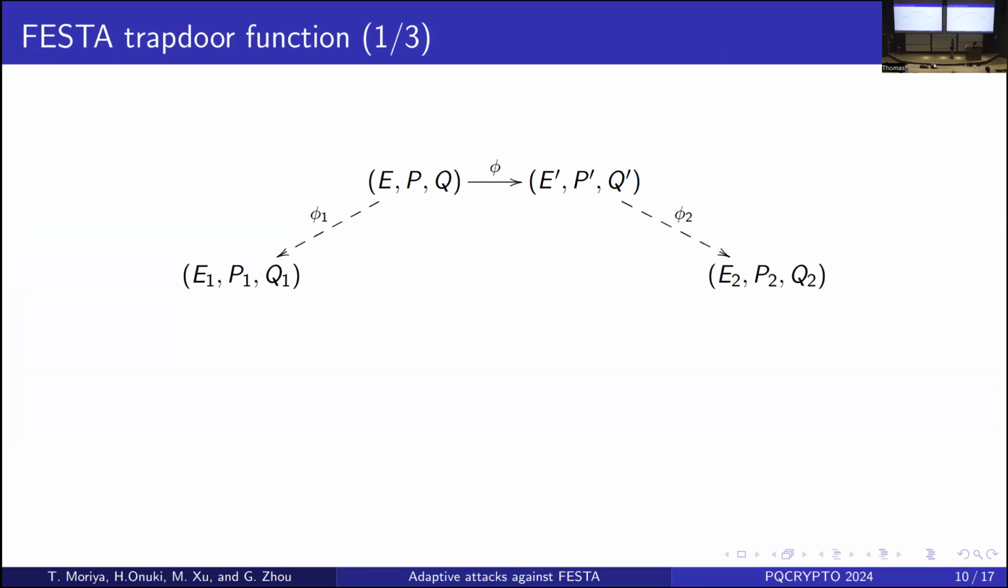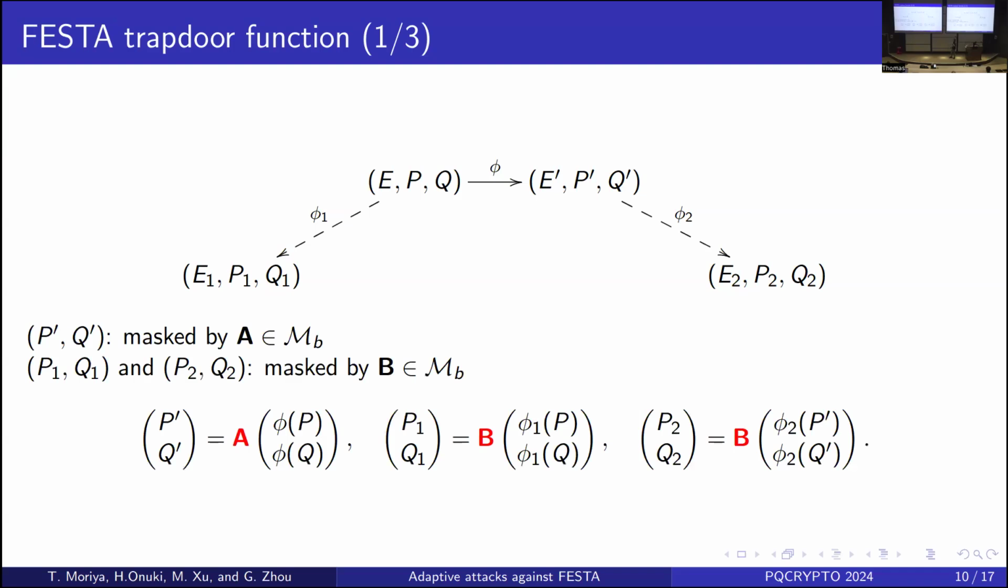Then I explain the construction of the FESTA trapdoor function. This diagram shows the structure of FESTA: there are four elliptic curves, four bases of the n-torsion subgroup, and three isogenies. Each point is masked by a hidden matrix: P prime and Q prime are masked by A, and P1, Q1 and P2, Q2 are masked by B. A and B belong to the same commutative subgroup of the general linear group. So if you don't know A and B, you cannot compute the isogenies phi 1 and phi 2.